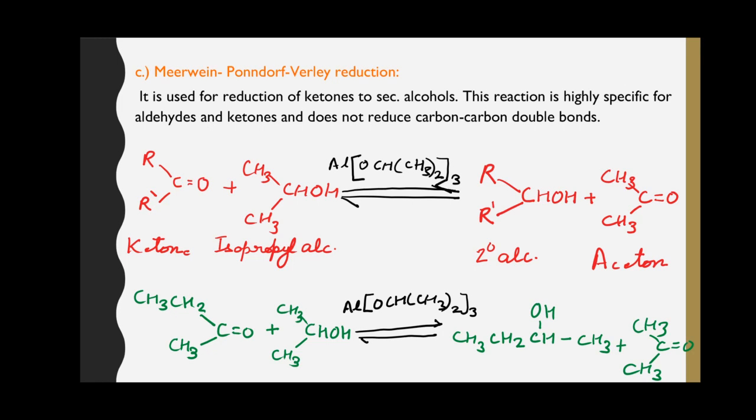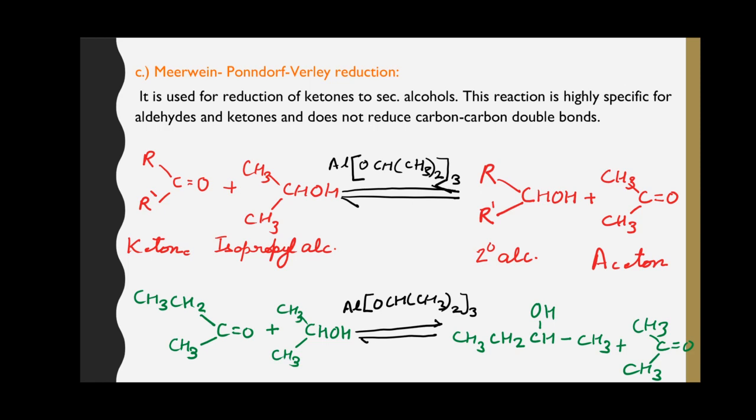Acetone is also formed in this reaction as a byproduct, which is distilled off from the reaction mixture. This is a reversible reaction, but the equilibrium is pushed in the forward direction by distilling off the acetone as soon as it is formed. This reaction is important because this is a highly specific reaction. It does not reduce the other functional group present in the ketone. It only reduces the carbonyl group to the alcohol group.